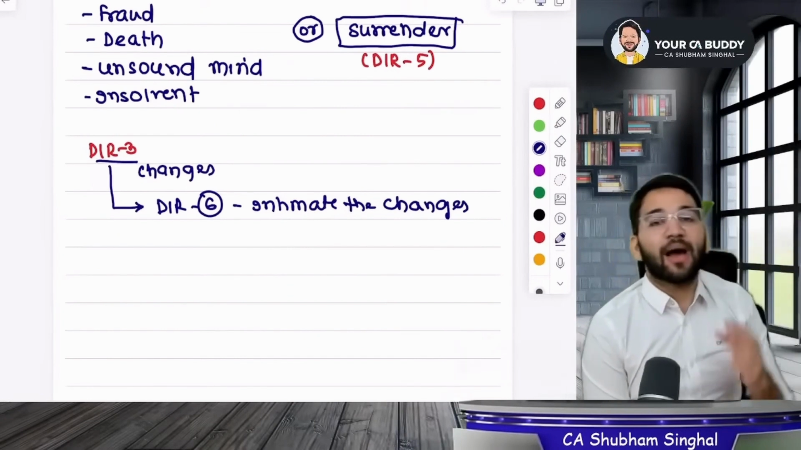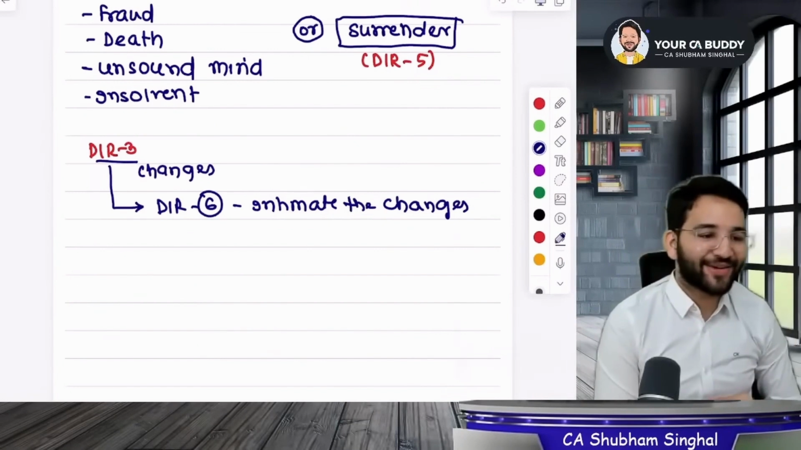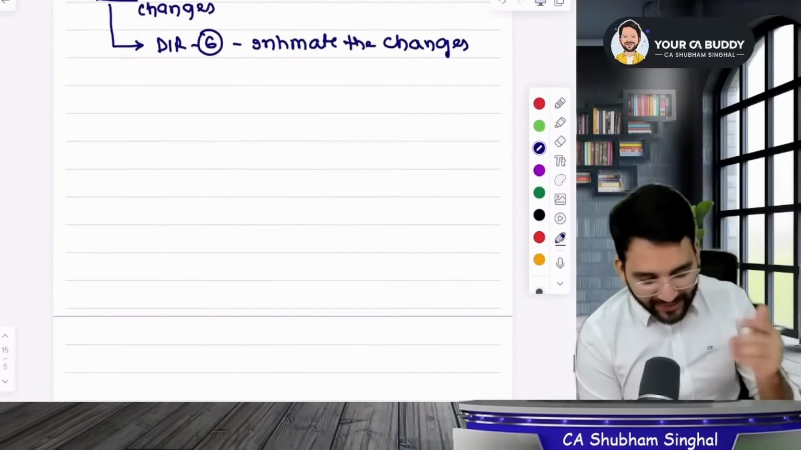And if there's any other change, suppose he was a male but is no longer a male, then file DIR 6. Okay, let's go. So this was the provision of the DIN.